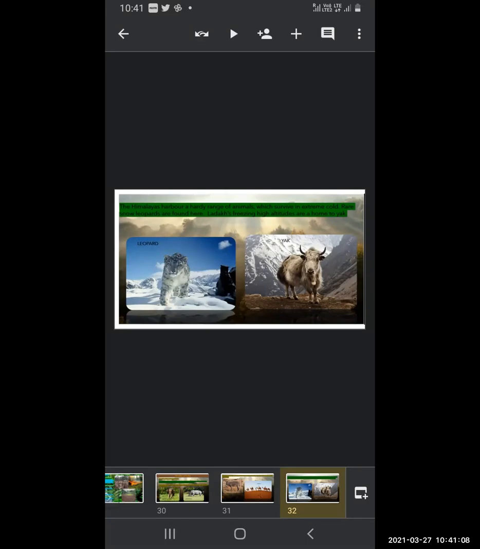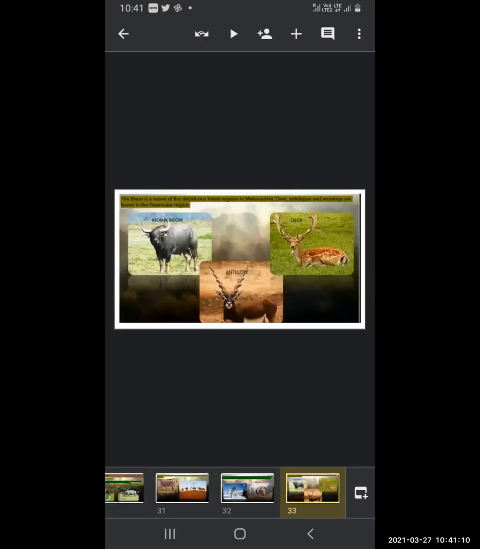The bison is a native of the deciduous forest region in Maharashtra. Deer, antelopes, and monkeys are found in the peninsular region. So this one is found in the deciduous forest region of Maharashtra. Then deer, antelopes, and monkeys are found in the peninsular region of India.